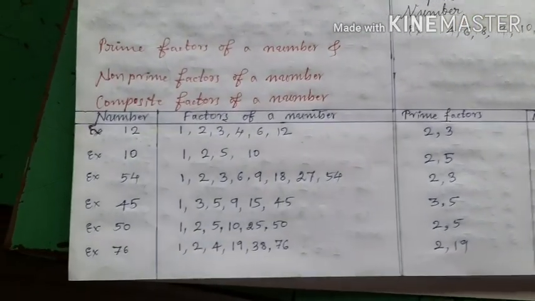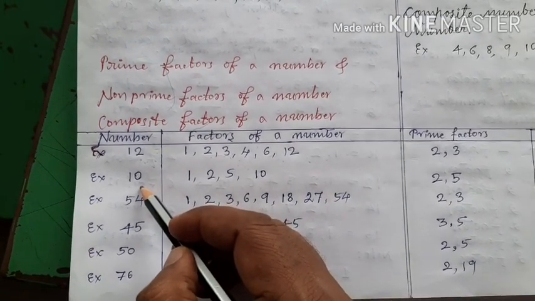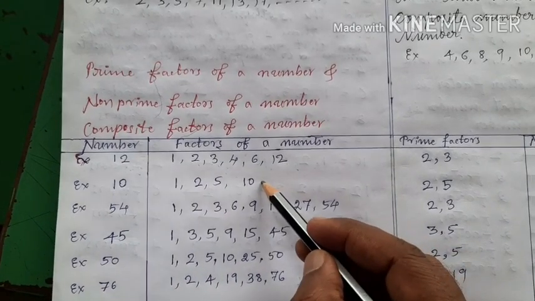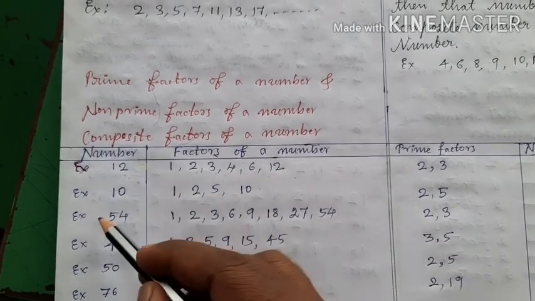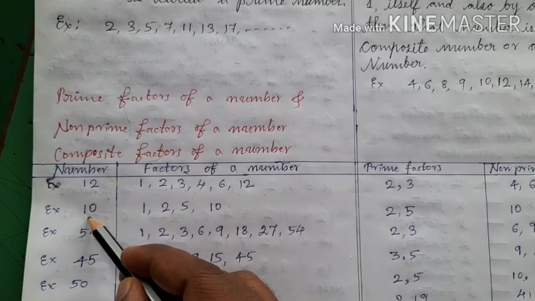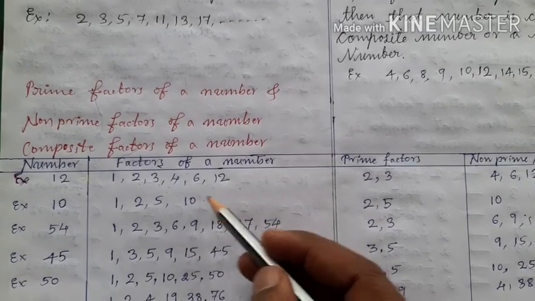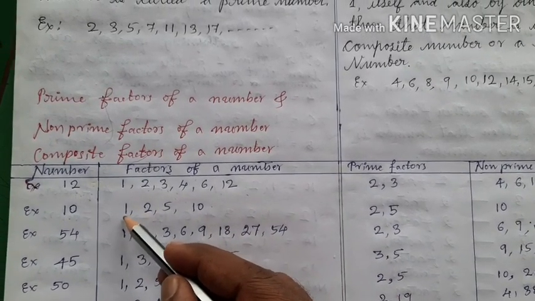Let us take one more example. Number 10. How many factors does 10 have? It has 4 factors, more than 2. That is why 10 is a composite number. But how many factors? It has 4 factors. Among the 4 factors, 1 is neither a prime nor a non-prime factor.